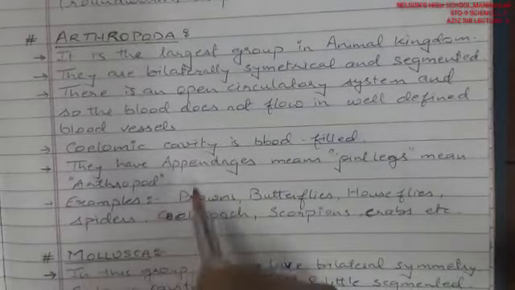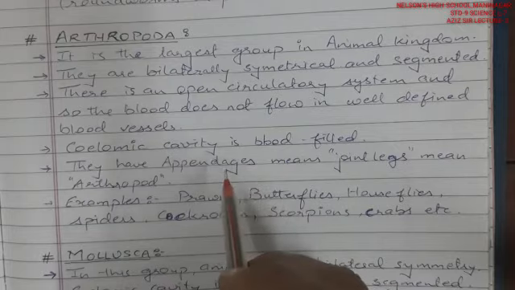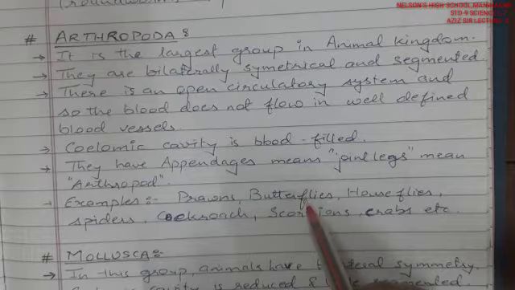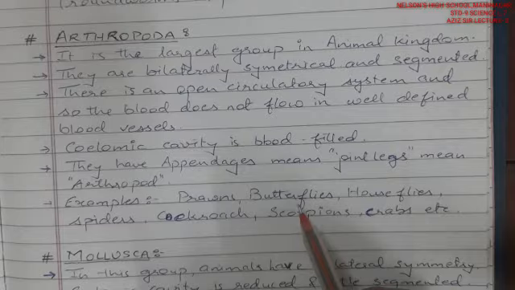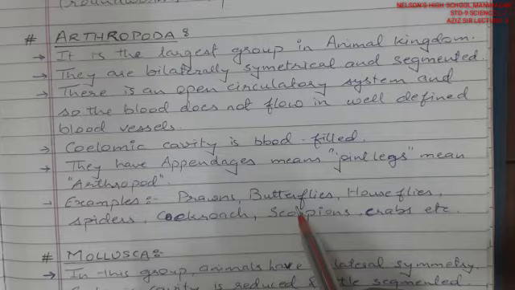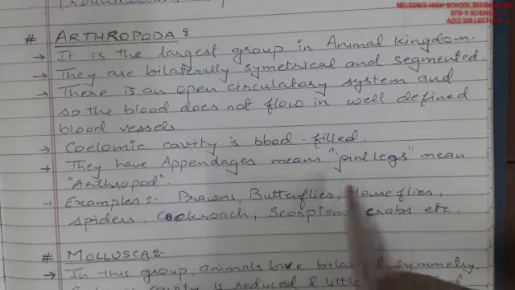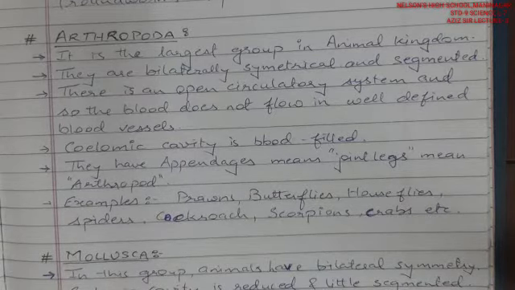Now again the coelom cavity is blood filled. That means it has a coelom cavity but it is filled with blood, and they have appendages. That means leg-like organs by which they can walk. But they are not legs, because legs contain an internal skeleton, internal bones, with the muscles outside. They have appendages, like the prawns you have seen. The appendages are nothing but joint legs, which is what Arthropoda means. That's why they are named Arthropoda.